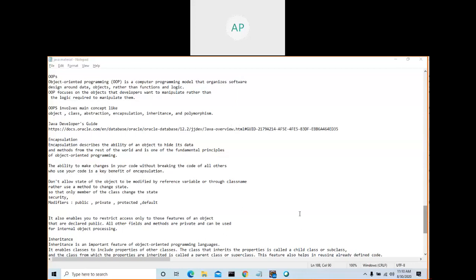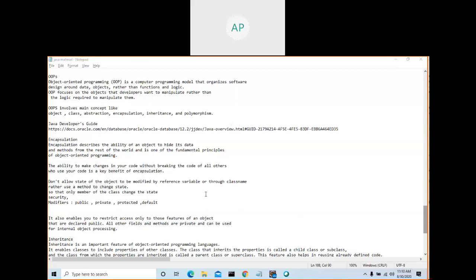Hi, myself Adi Narayanan. Today we are going to discuss the import statement, static keyword, and encapsulation. Mainly, we are going to discuss these three related to the OOPS concept.